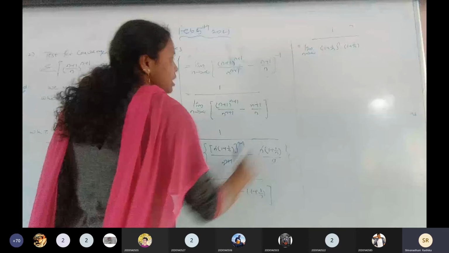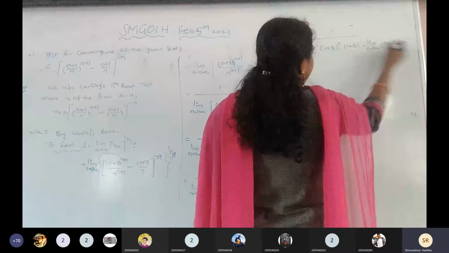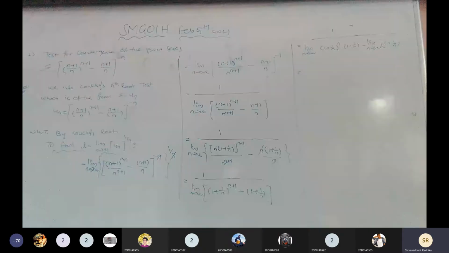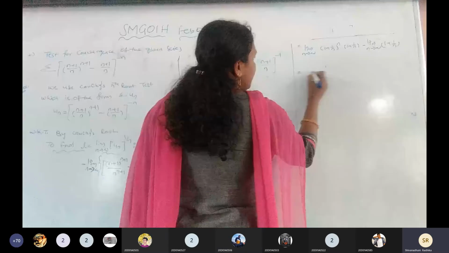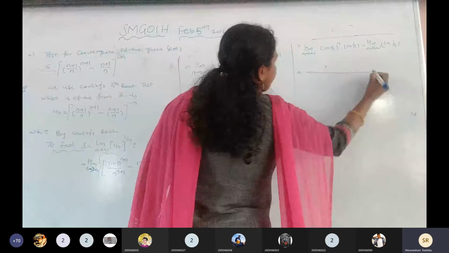Okay, again this is the limit function application for the second term also: limit n tends to infinity 1 plus 1 by n. Is it clear to all of you? Next, again 1 by, I'm going to apply the limit function to this one, 1 plus 1 by n. So the value is 1.